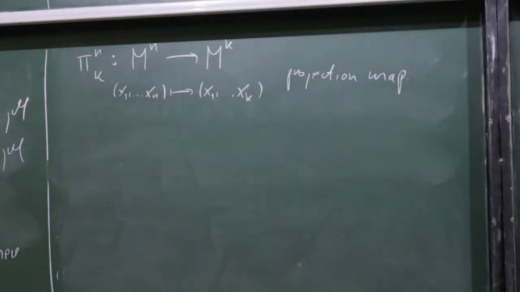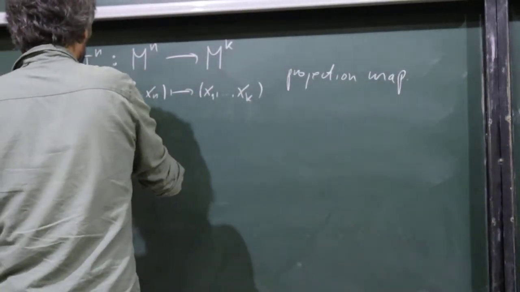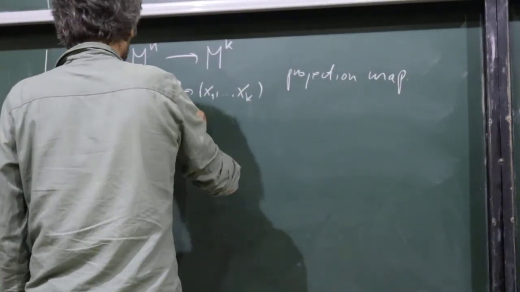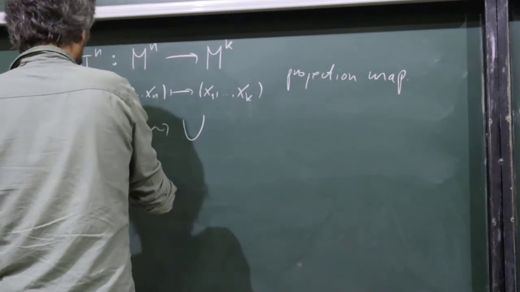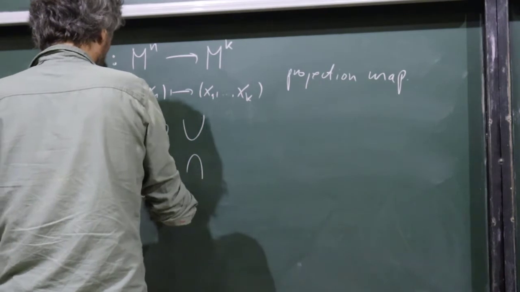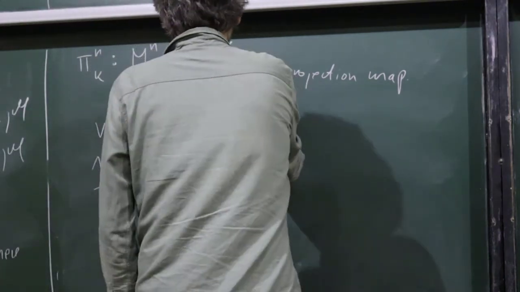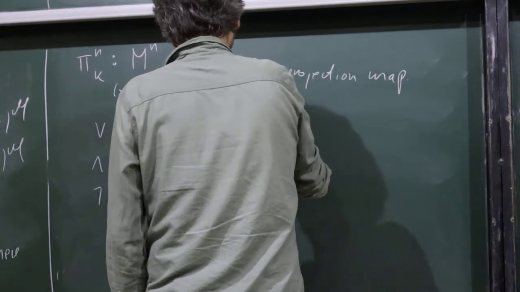Again, we have this correspondence. Intersection, union, complement: these are so-called Boolean operations.